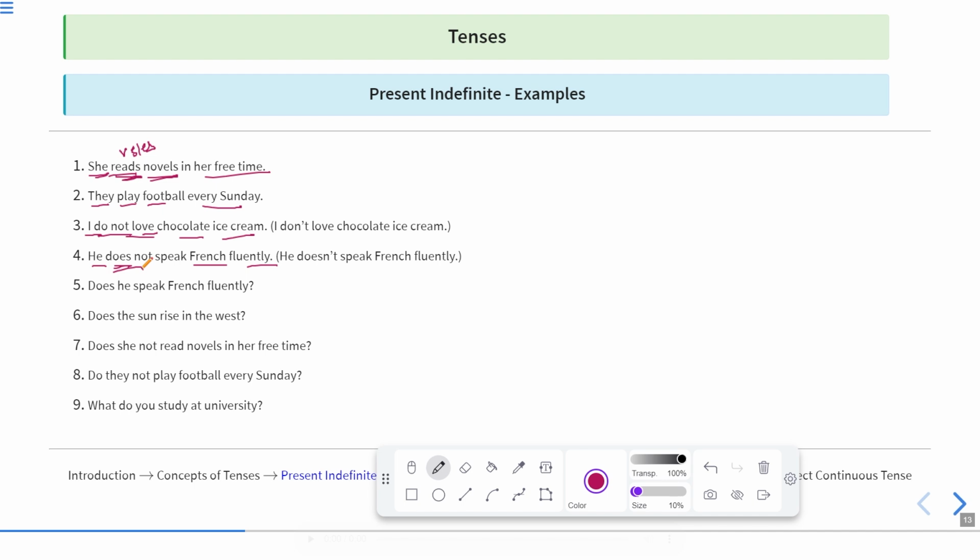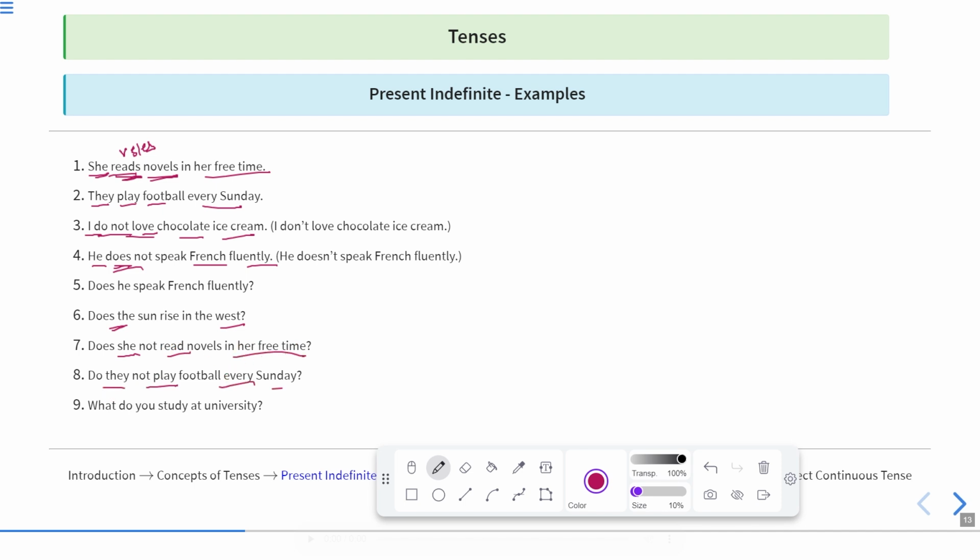Does the sun rise in the east? Sorry, does the sun rise in the west? No, it rises in the east. Okay, so here is just an example written over here, and this is the question to confirm: does the sun rise in the west? No. So these are the yes or no type questions which can be made in present indefinite tense. Does she not read novels in her free time?